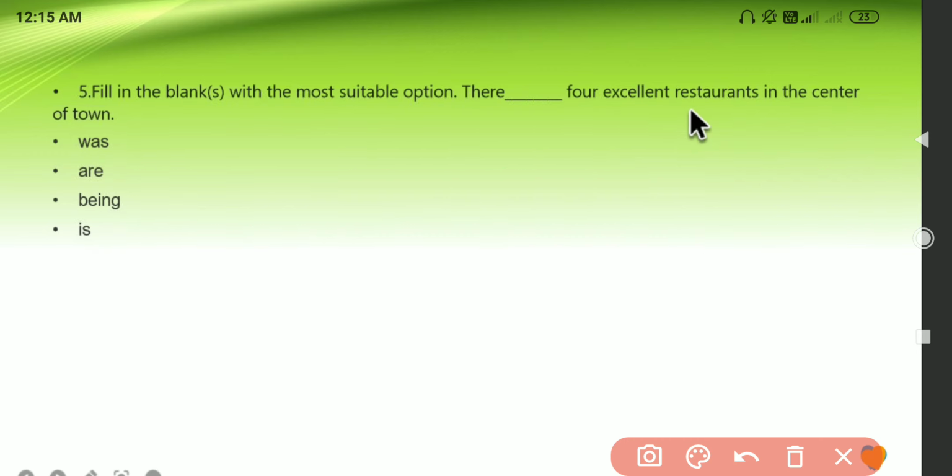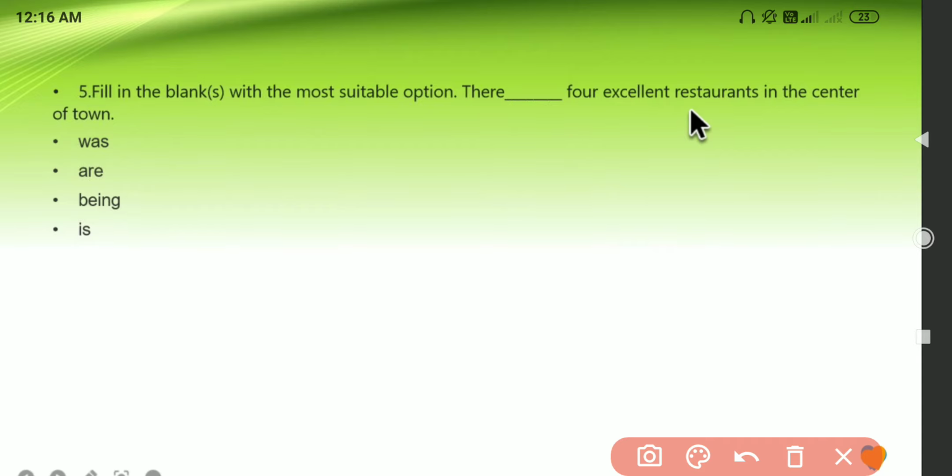So this will give you a flow, and you might have read it in textbooks or any newspaper, and that will come in your mind that okay, this is sounding good and this might be the answer probably. So if you don't know the rules also, then you can answer these questions easily, guys. Don't worry about those rules and all that. Okay, so just try to read it in a flow. If it sounds good, then it will be correct, and if it is not sounding good, then it is wrong. Go for the other option.